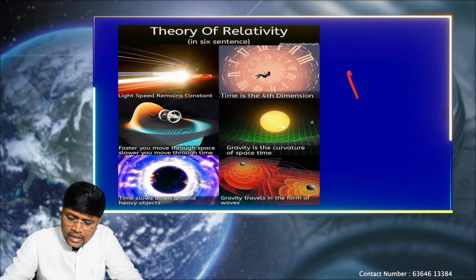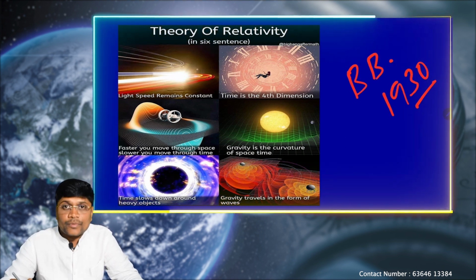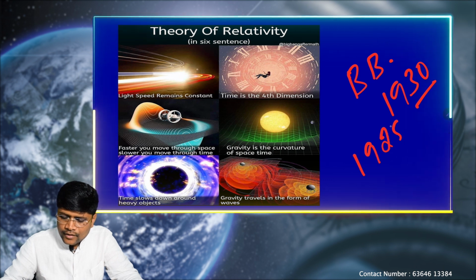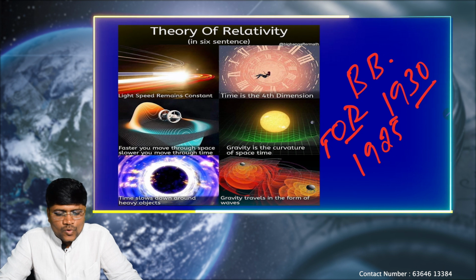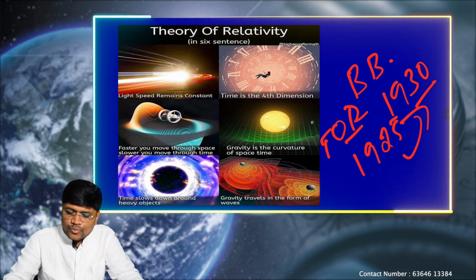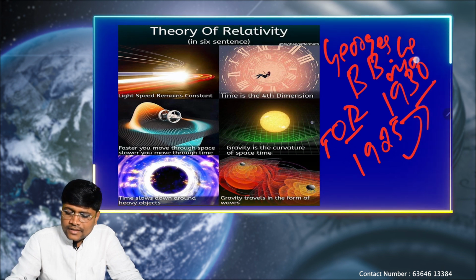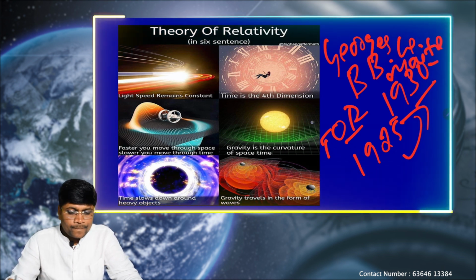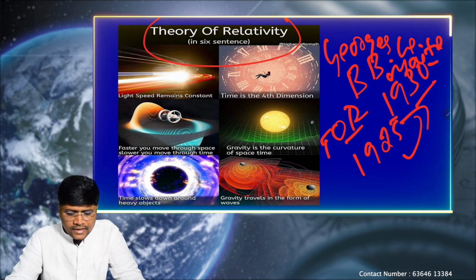Again, we know that the theory of Big Bang was proposed in the year 1930. Before that, in the year 1925, Albert Einstein proposed the theory of relativity. So based on this theory of relativity only, the Big Bang theory was proposed by Georges Lemaître. Briefly, we shall see what the theory of relativity is in 6 sentences.